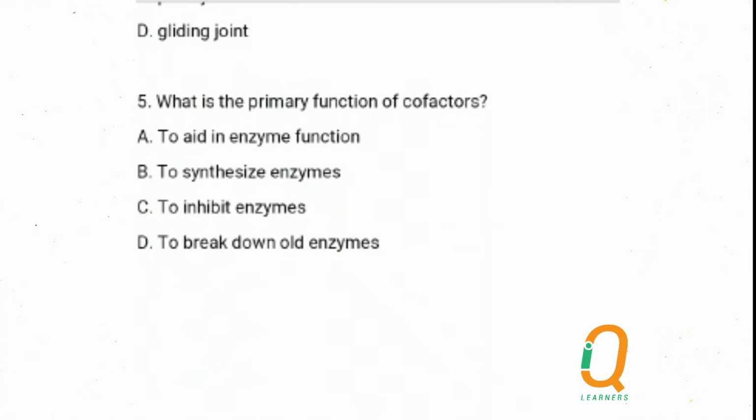However, there is another set of substances that catalyze the action of enzymes. So it's like saying a catalyst helping out another catalyst. That's why they are called cofactors. So their function is not to synthesize enzymes. Enzymes are produced on their own, and their function is not to inhibit enzymes. They do not stop the functions of enzymes, and they do not break down old enzymes. Their function is to aid in enzyme function, that is to support the function of enzymes, and that is A. So number 5 is A.